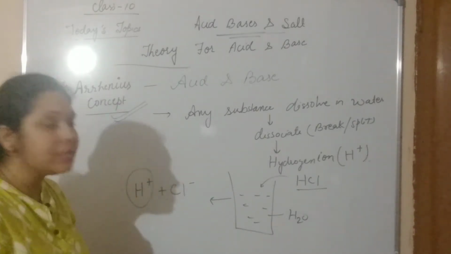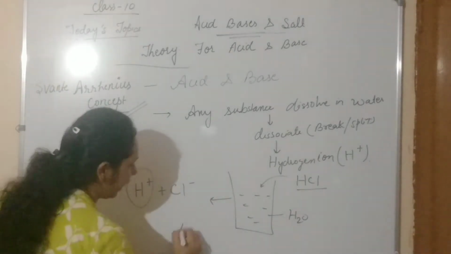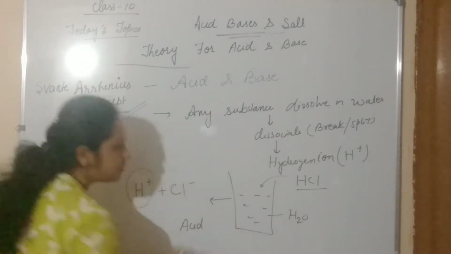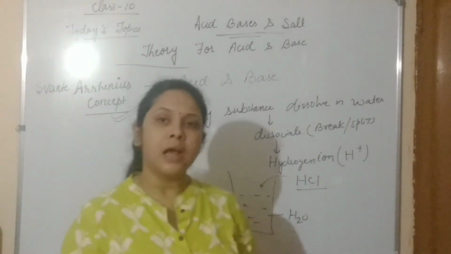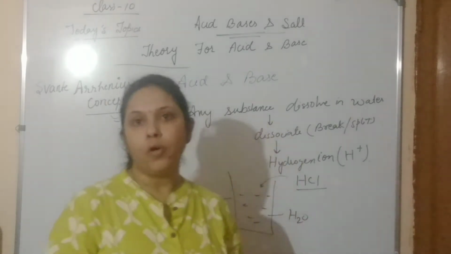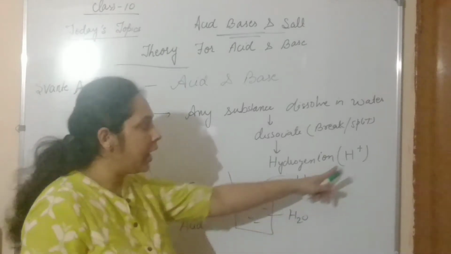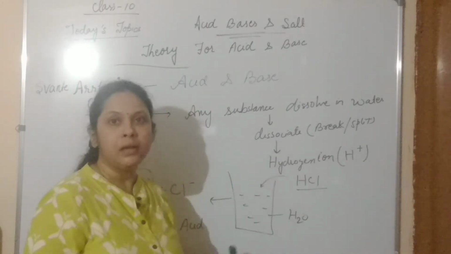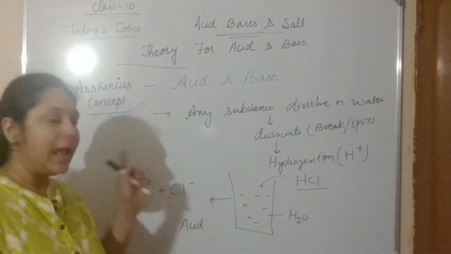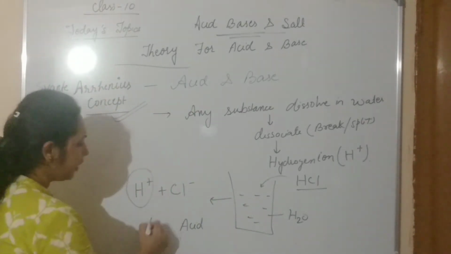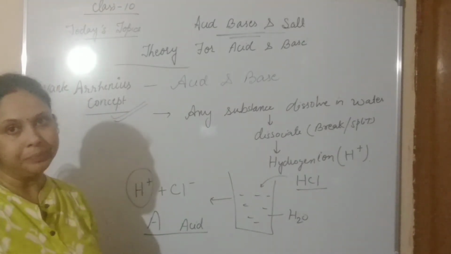So this substance is an acid. So we can say that if any substance dissolves in water, dissociates and gives hydrogen ion, we can call it an acid, and it is known as an Arrhenius acid.